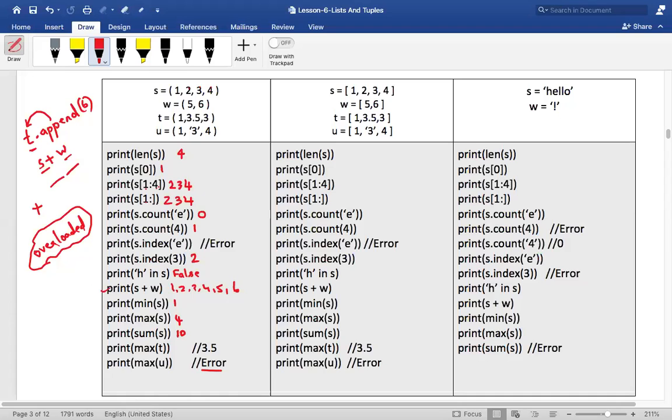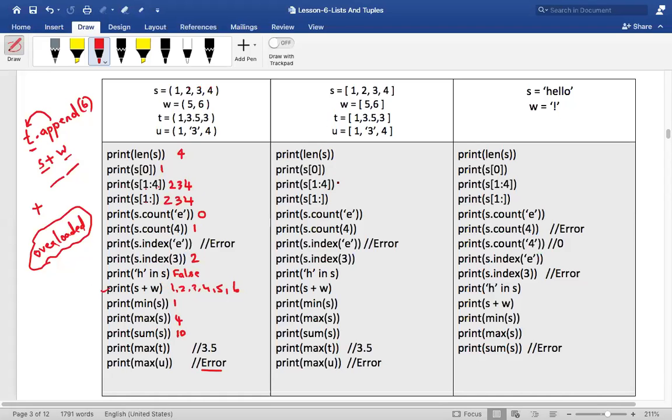Now, did you understand all these, my dear friends? When to use list and when to use tuples, we'll see later. I'm going to give you assignments, and there you'll get to know when to use list and when to use tuples. First tell me whether you understood this or not.